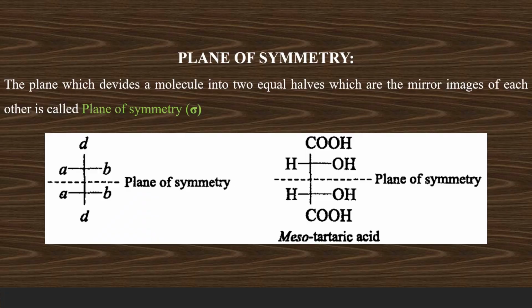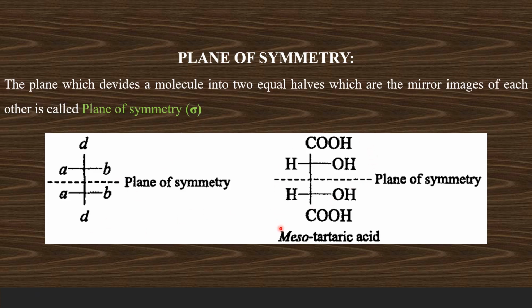Now we shall see about the various symmetry elements. Plane of symmetry is the plane which divides the molecule into two equal halves which are the mirror images of each other. So plane of symmetry is an imaginary plane which is bisecting the molecule into two equal halves which are the mirror images of each other. That is always denoted with the symbol sigma.